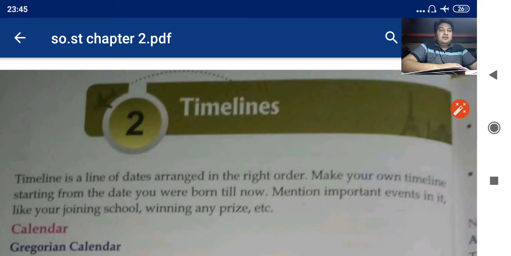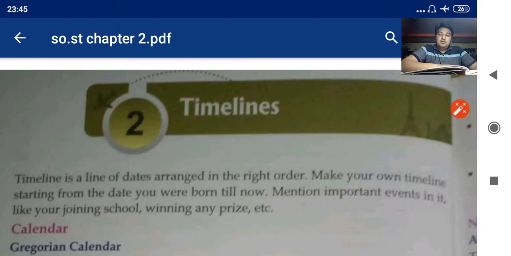Read the second line, then make your own timeline starting from the date you were born till now. Mention important events in it, like your joining school, winning any prizes, etc. So I take my own example so that you will get clear.